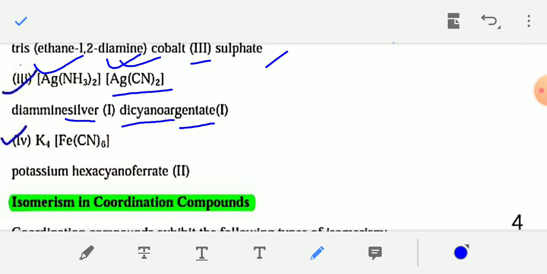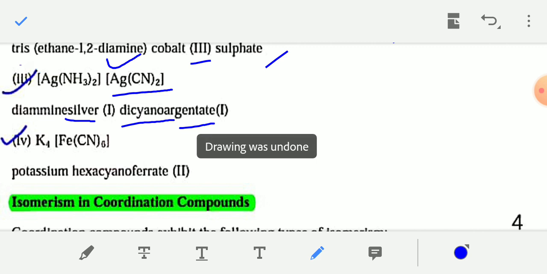Similarly, in K4[Fe(CN)6], here also the coordination entity is negatively charged, because K+ is present in the cationic part and [Fe(CN)6] is present in the anionic part.